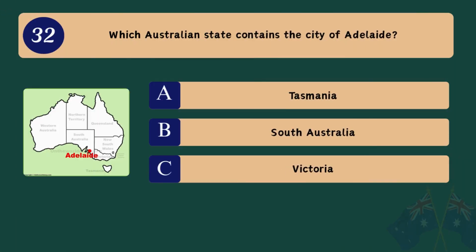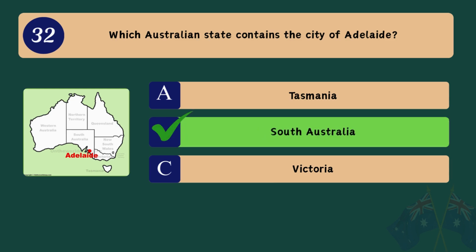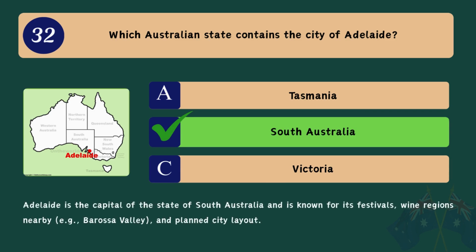Question 32. Which Australian state contains the city of Adelaide? A. Tasmania. B. South Australia. C. Victoria. Correct answer. B. South Australia. Adelaide is the capital of the state of South Australia and is known for its festivals, wine regions nearby, e.g., Barossa Valley, and planned city layout.